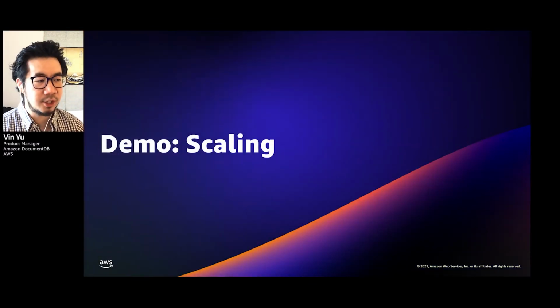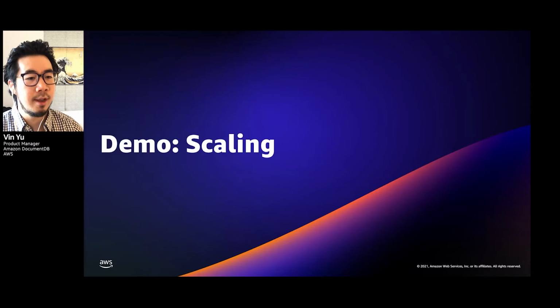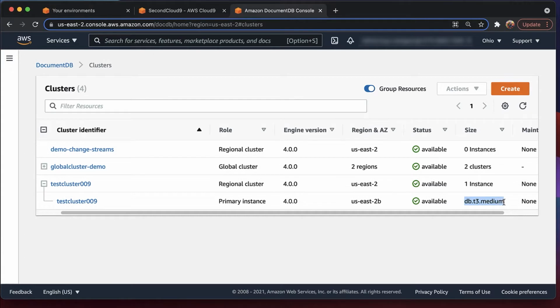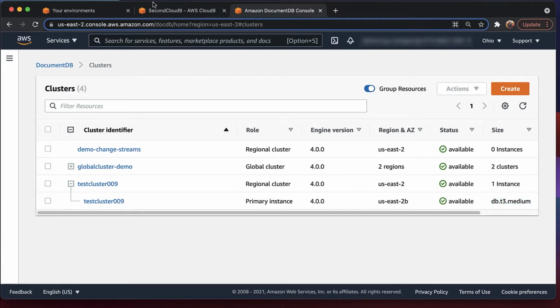So in the next section, we're going to be sharing a demo. What I'm going to be doing in this demo is add 3 more instances to my cluster while there's a workload going on. So notice here I have a single instance. It's called test cluster 9, and our cluster only has one instance, a small T3 medium.